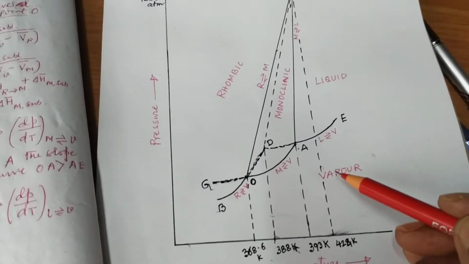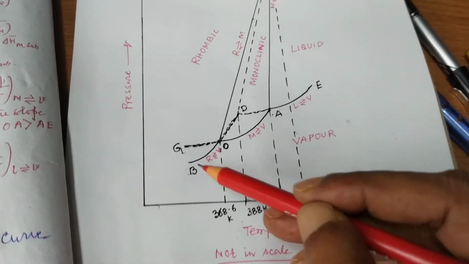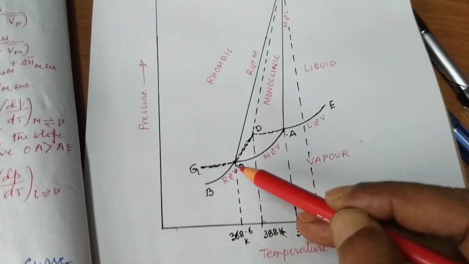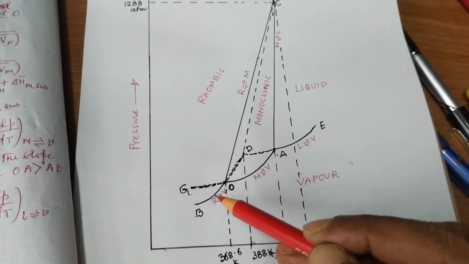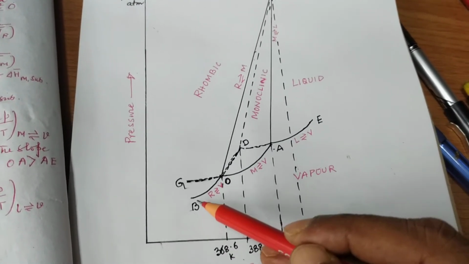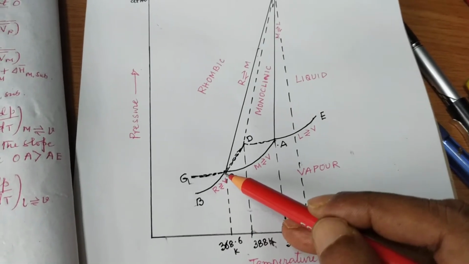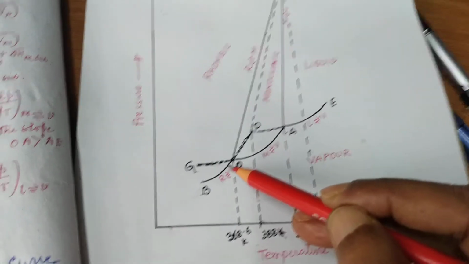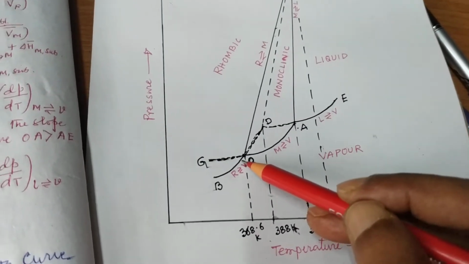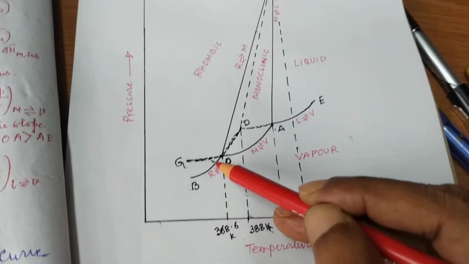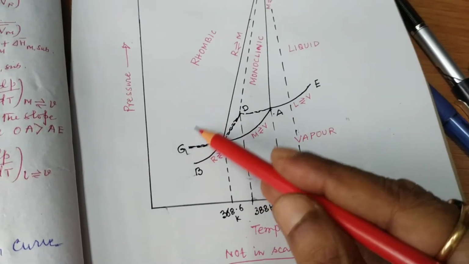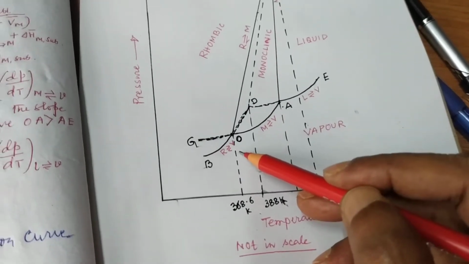First of all, I will discuss the BO curve. Actually, this is the vapor pressure curve or sublimation curve of rhombic sulfur. There are two phases along this curve, SR and SV.